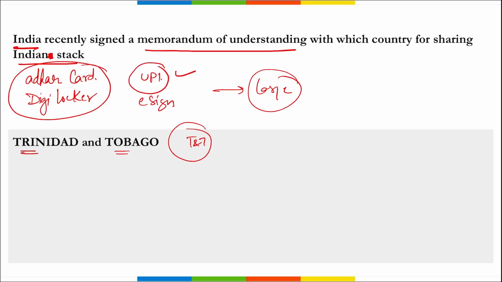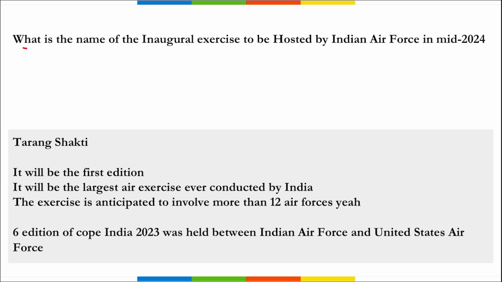Next is, what is the name of the inaugural exercise to be hosted by the Indian Air Force in mid 2024? So remember, the Indian Air Force is set to host the largest ever air exercise conducted in India, and it will be the first ever edition. That means we can say it is the inaugural edition, right?